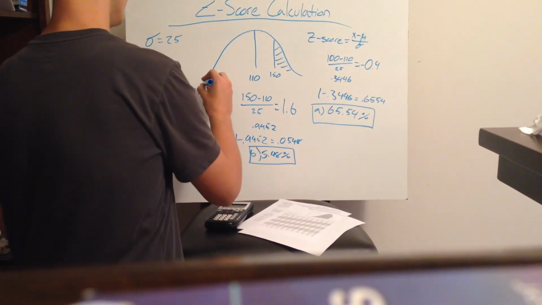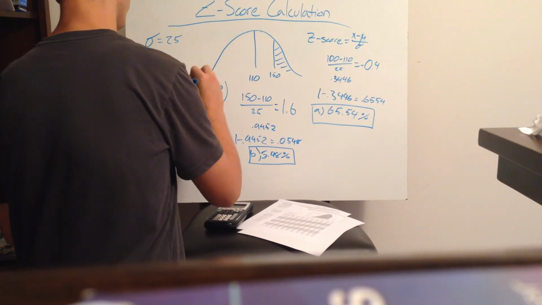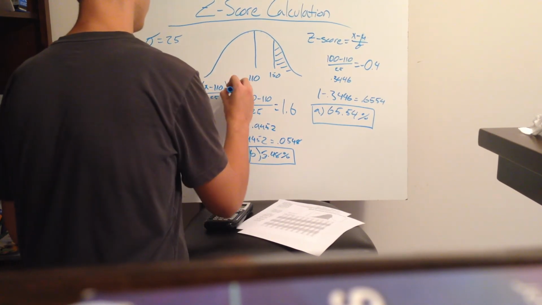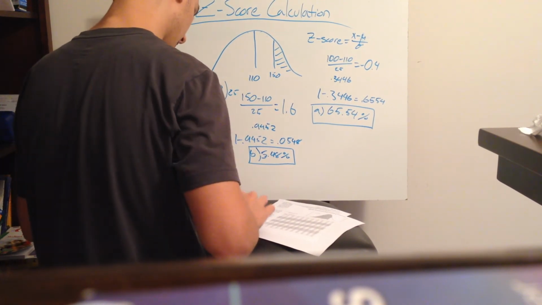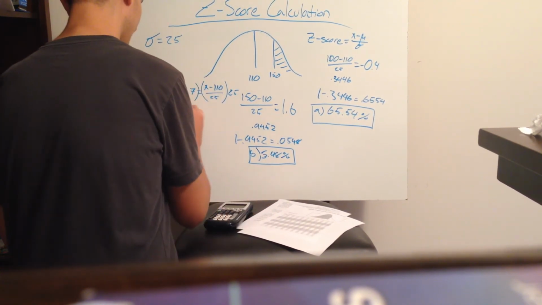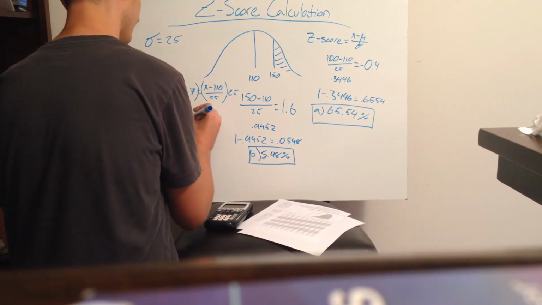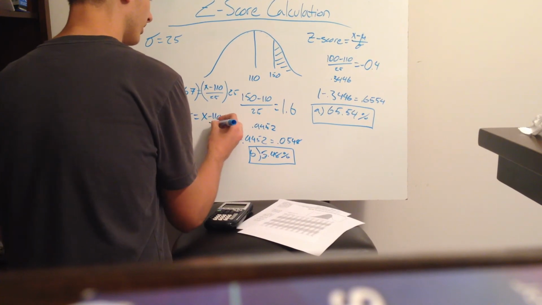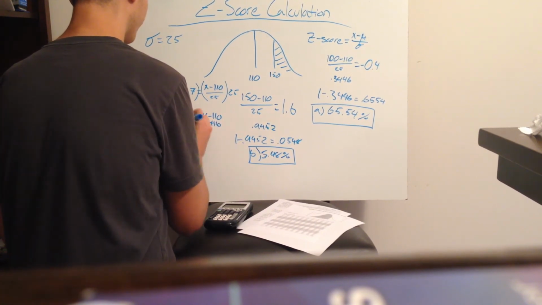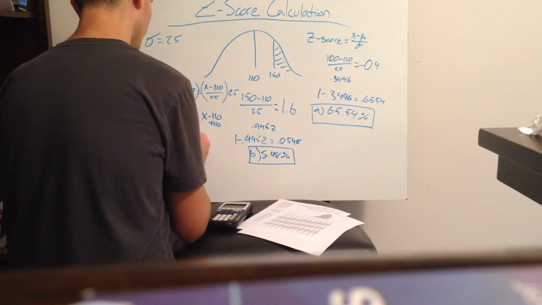Okay. You can multiply each side by 25, which would equal 16.75, which equals x minus 110. Add 110 to both sides, and that equals 126.75.